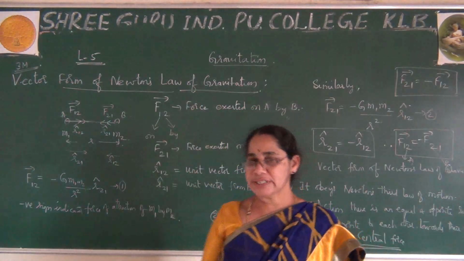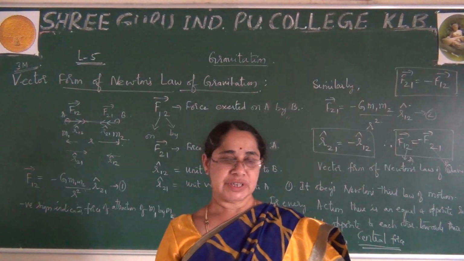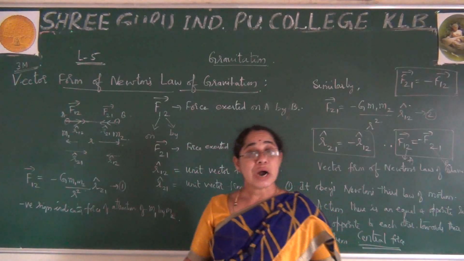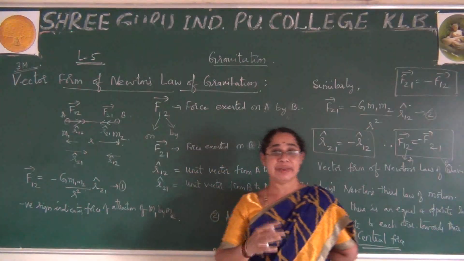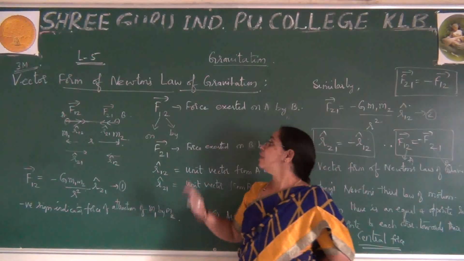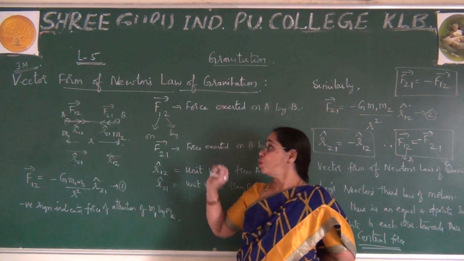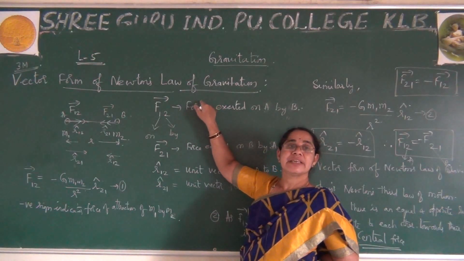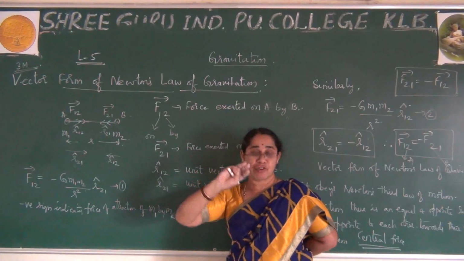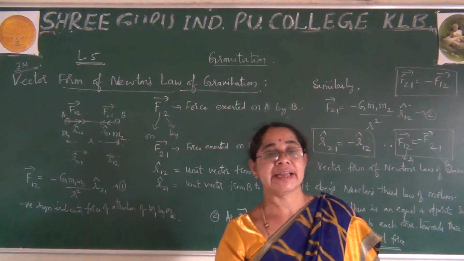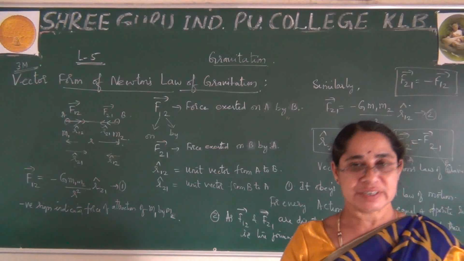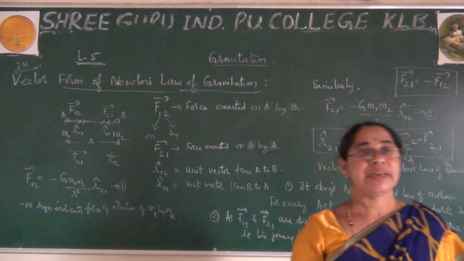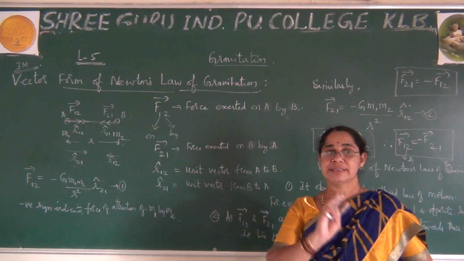One more point I want to say here. Since you are in PUC first year, and in the coming second year also, throughout first year and second year, whenever we come across vector forms, we use some conditions. I'll show the different ways the vector form of this universal law of gravitation can be written. Three forms I'll tell you, that we observe in the NCERT textbook. So whenever we come across vector notations, we take the help of that. I'll explain 3 steps in that.